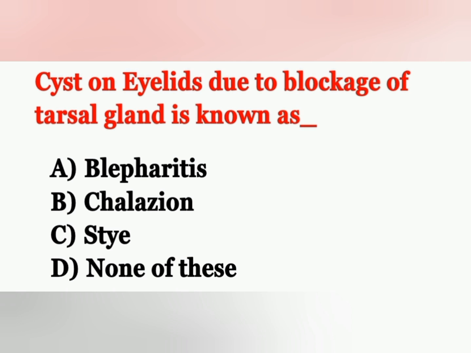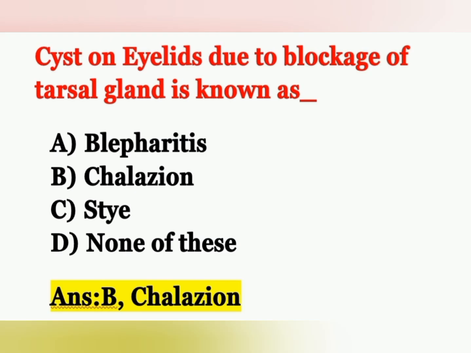Cyst on eyelids due to blockage of tarsal gland is known as. Options, option A blepharitis, option B chalazion, option C stye, option D none of this. Cyst on eyelids due to blockage of tarsal gland is known as chalazion. Option B is the correct answer.